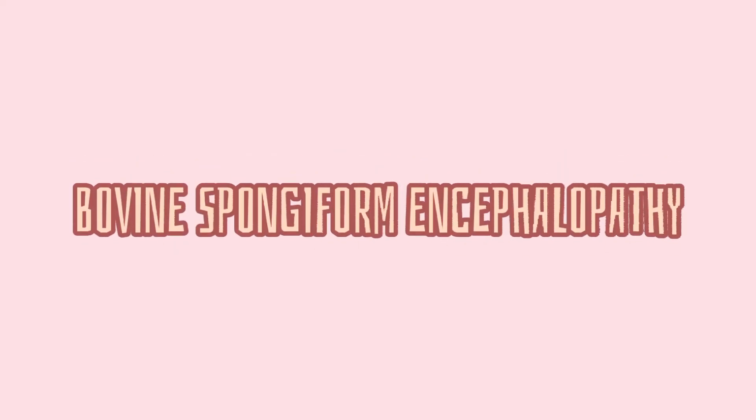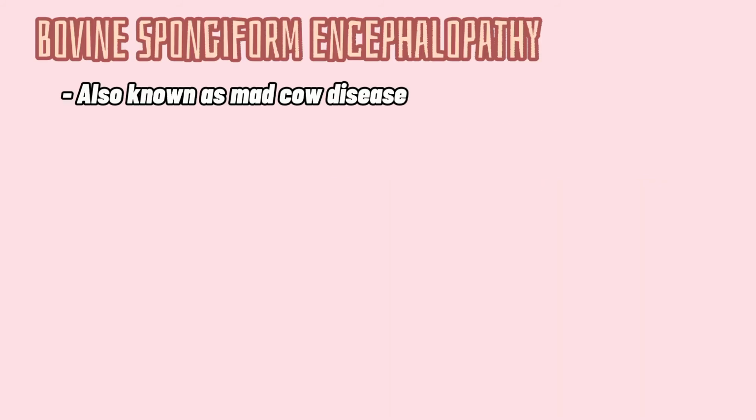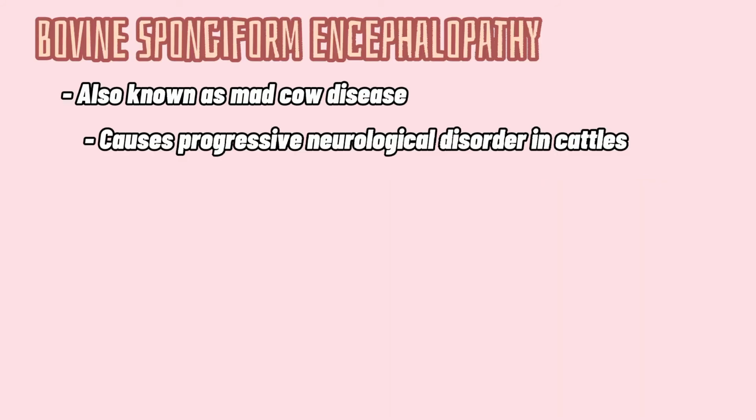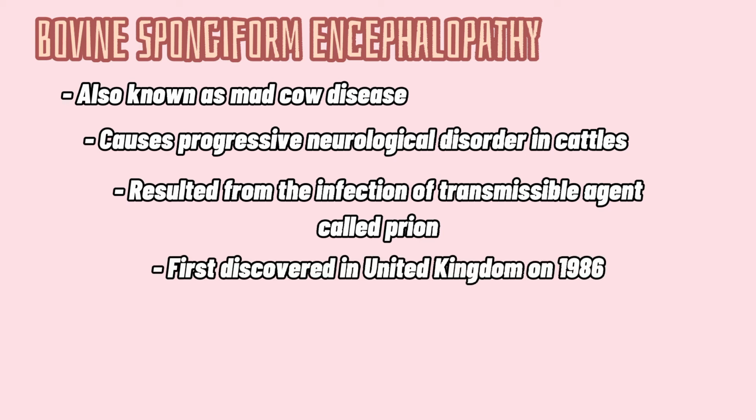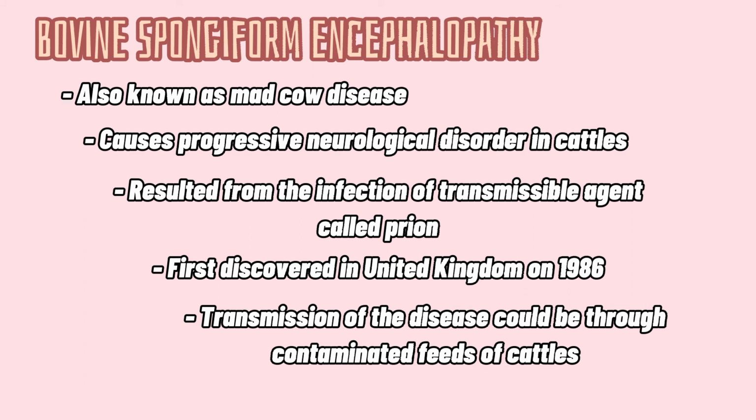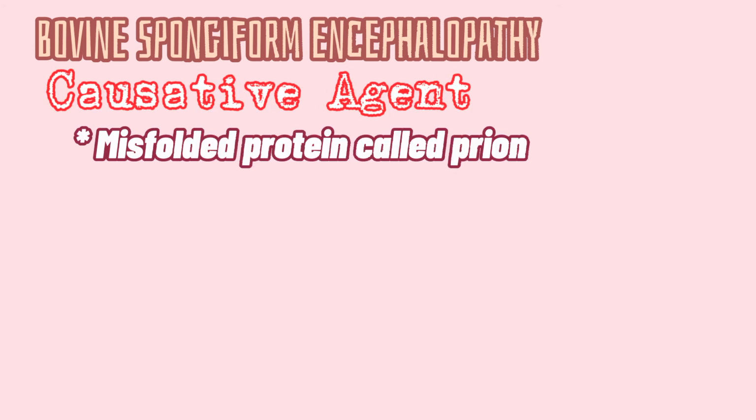Bovine Spongiform Encephalopathy. BSE is also known as mad cow disease that causes progressive neurological disorder in cattle, which resulted from the infection of transmittable agent called prion. It was first discovered in UK in 1986, and it can also be transmitted via the contaminated feeds of cattle. BSE is caused by a misfolded protein called prion.